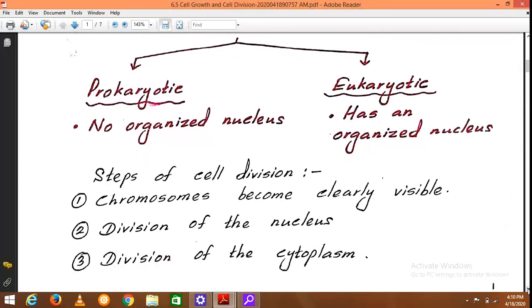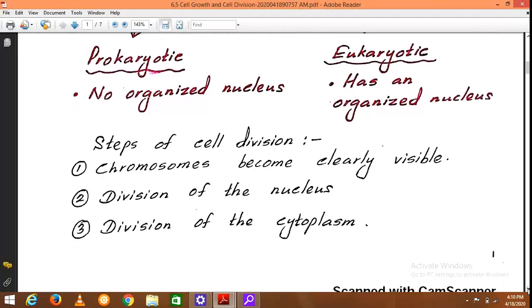Now you have got an idea about cell growth and cell division. Now we are going to discuss cell division in detail. During cell division, first the chromosomes become clearly visible.